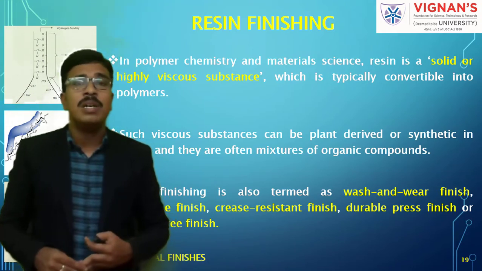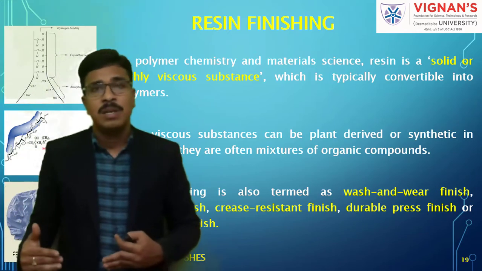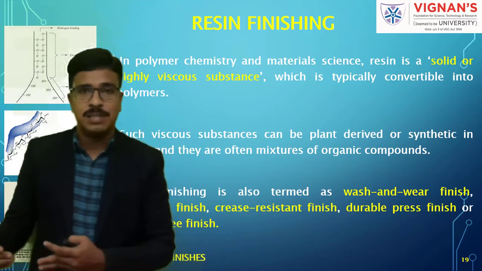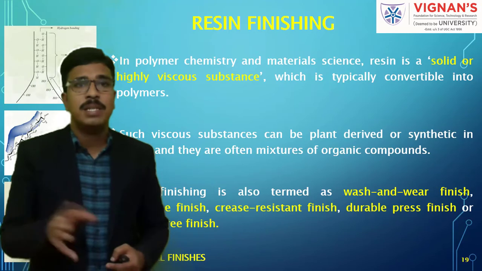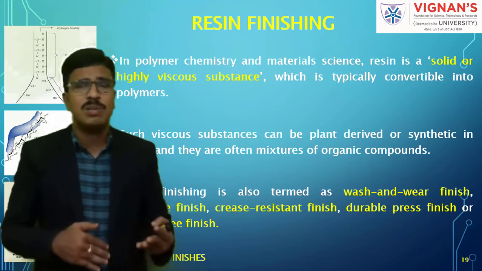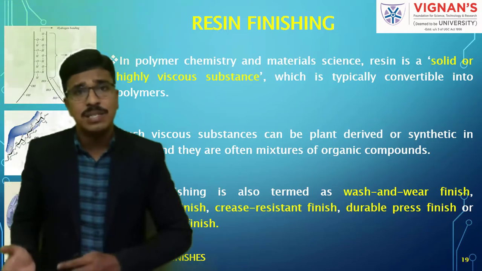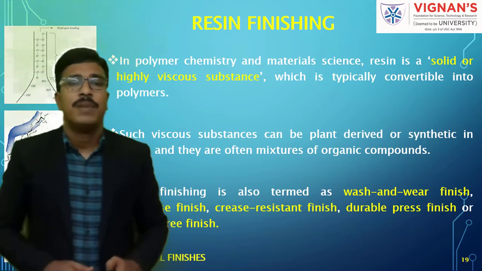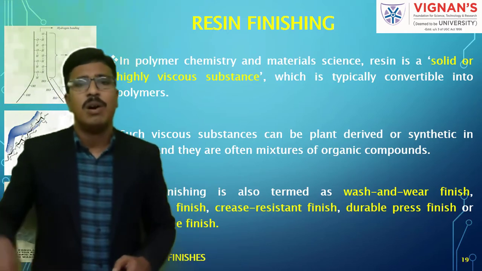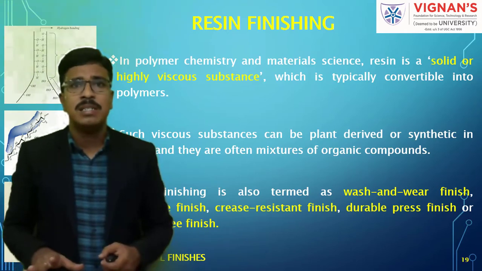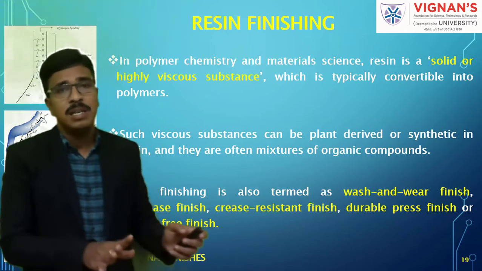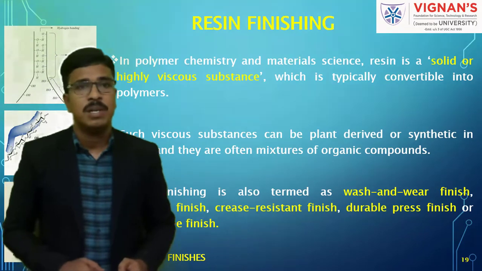So this resin finish may be called wash and wear finish, anti-crease finish, crease resistant, durable press, or wrinkle free finish. But altogether it indicates resin finishing. Okay.